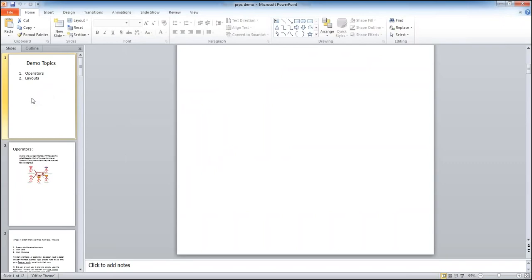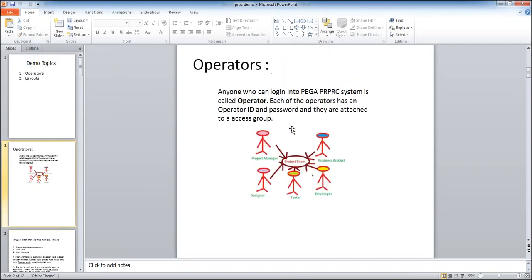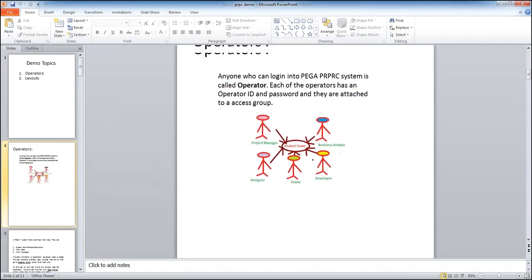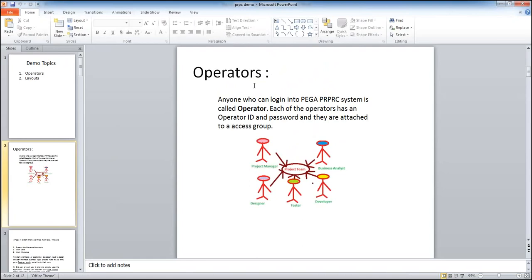In Pega the terminology will be somewhat different because Pega is a BPM tool, so the business terminology comes into the picture rather than technical terminology. You need to remember the terminology. The same user, whatever we call a user in general, here in Pega we call an operator. An operator is nothing but a user who can log in to a PRPC application. In the generic sense it is a user, but in Pega terminology we call them an operator.